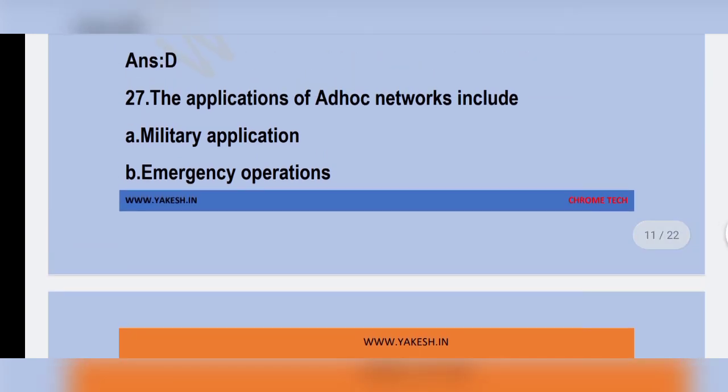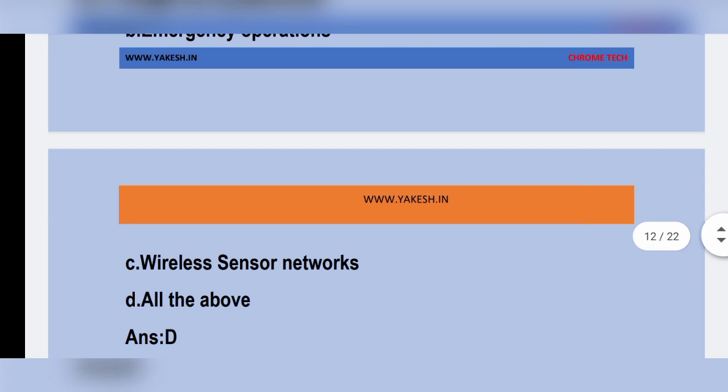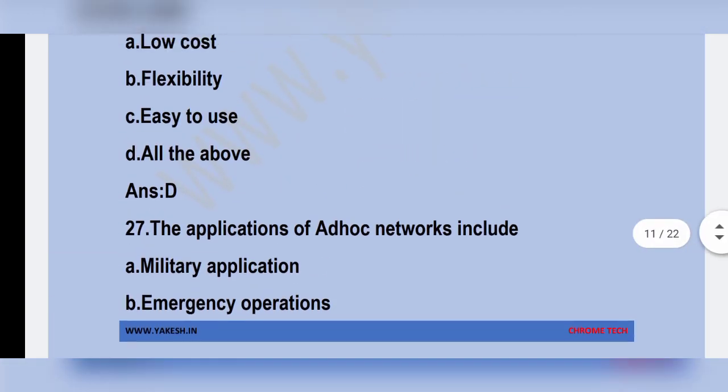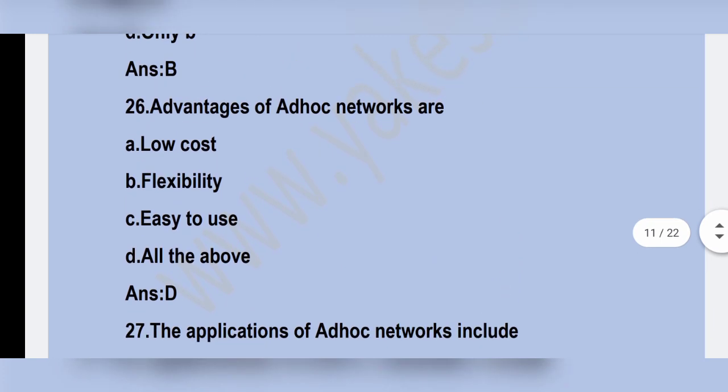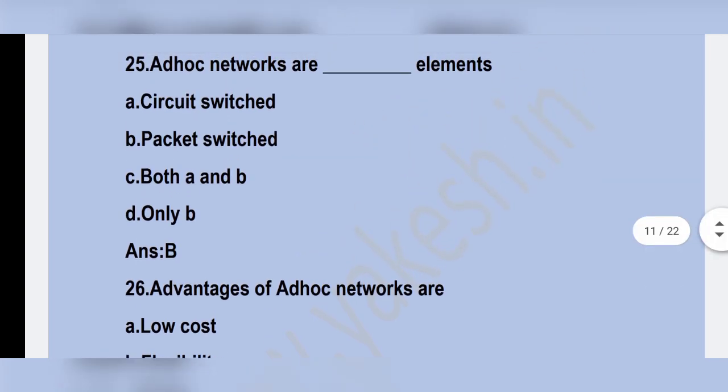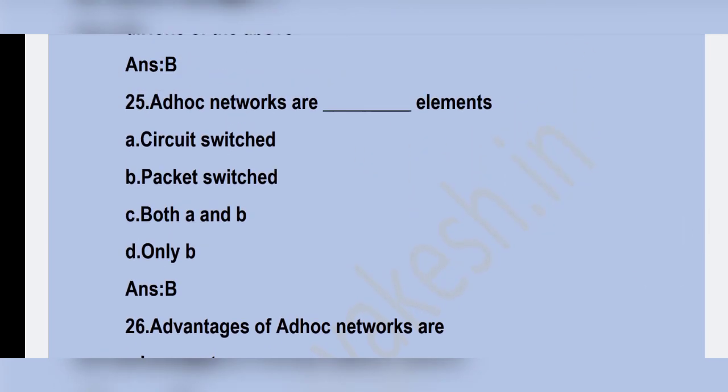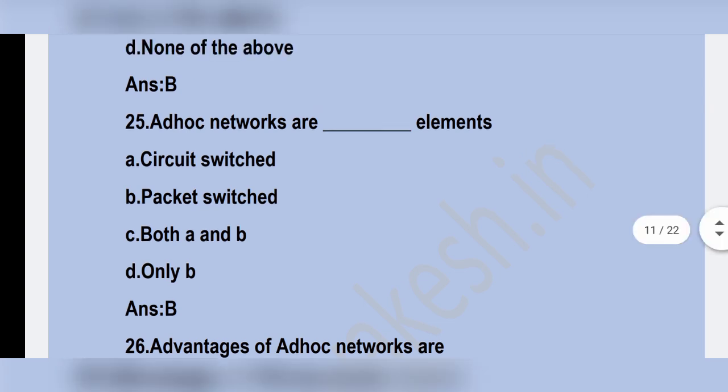The applications of ad hoc network include military application, emergency operation, wireless sensor network. All the answers are right. So option D, all the above. Advantages of ad hoc network, option D, all the above: low cost, flexibility, easy to use. All the answers are right. So option D is the correct answer. Ad hoc network are dash elements. Option B, packet switched. Packet switched is the correct answer.